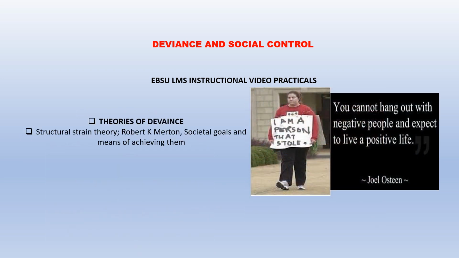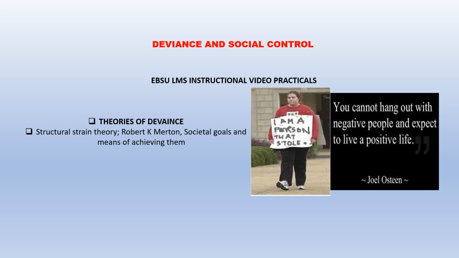There are some theoretical explanations to understanding deviant behavior, and one of them is the structural strain theory by Robert K. Merton. Merton focused on the societal goals and the means of achieving them. Merton believed that some people do not want to conform to the societal goals, but they believe that the societal goal exists.